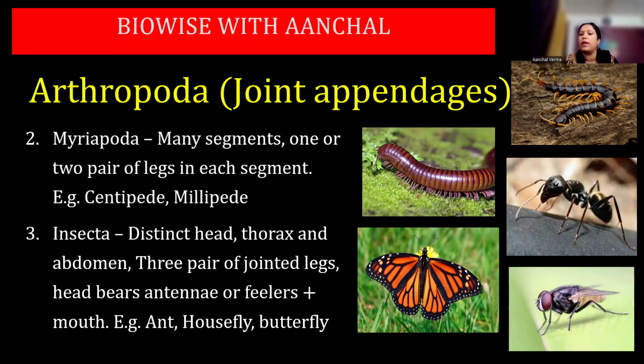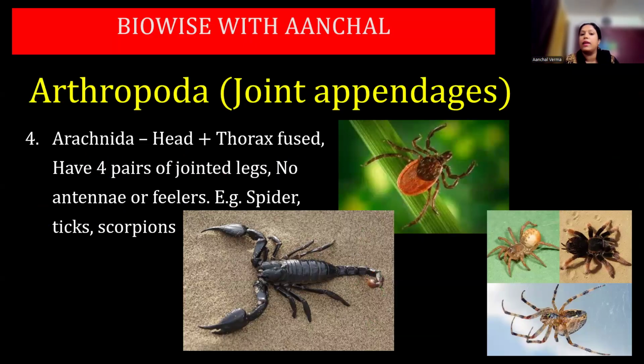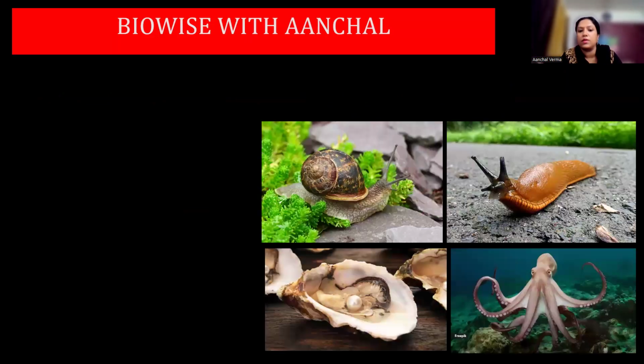Example: ant, housefly, butterfly. Next class is Arachnida, in which the head and thorax are fused, and there are four pairs of jointed appendages. In the earlier one, Insecta, there were three pairs of jointed legs because one pair was modified into antenna or feelers. In this case, since antenna and feelers are absent, they have four jointed legs. Example: spider, ticks, scorpions. Right.